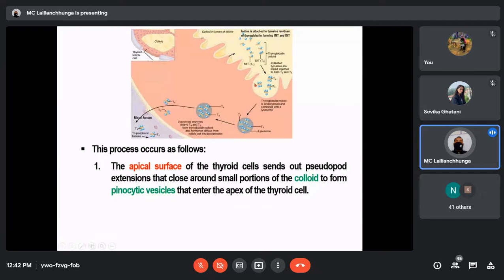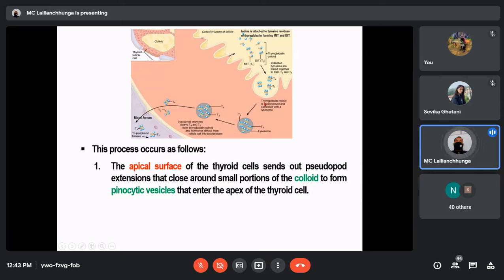So we'll just see the pseudopod is formed. Okay, pseudopod is formed. That means this will be pinched off. That vesicle you already know how it is formed. So this is pinched off from the colloid, and it is containing T3 and T4.